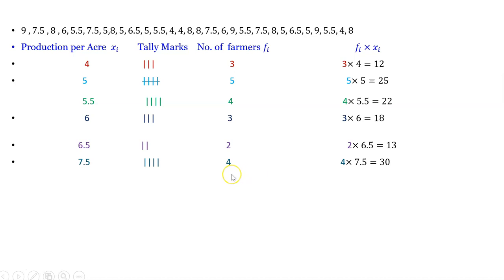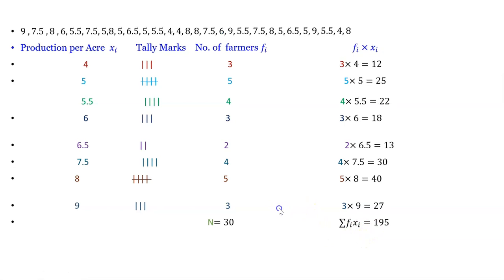7.5 is repeated 4 times, and therefore 4 into 7.5 is 30. 8 is repeated 5 times. 5 into 8, 40. 9 is repeated 3 times. 3 into 9, 27. Therefore N is equal to 30, and sigma fi into xi is equal to 195.